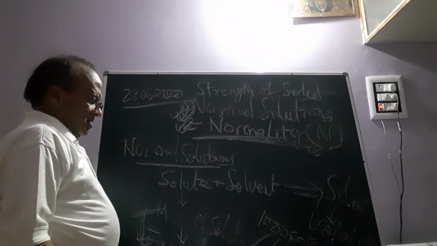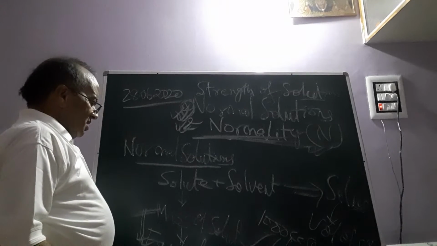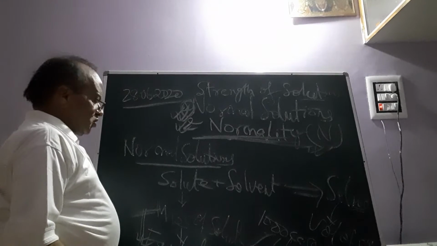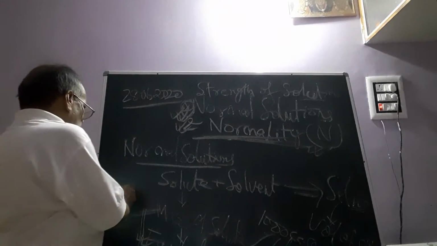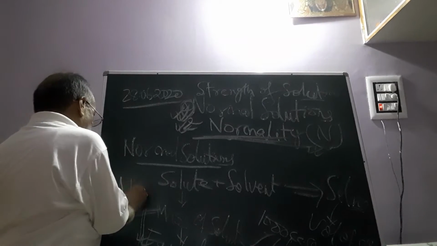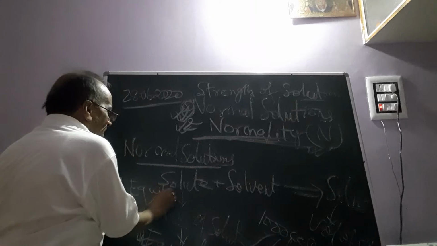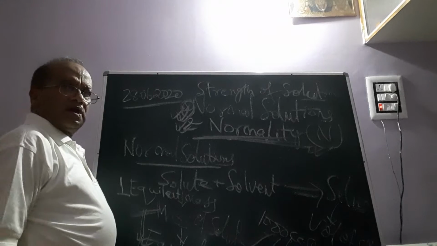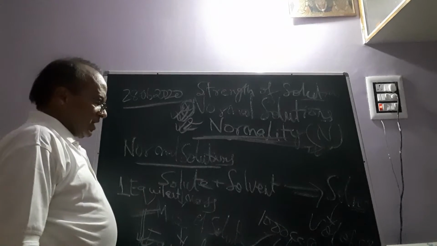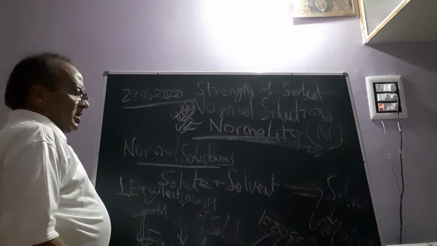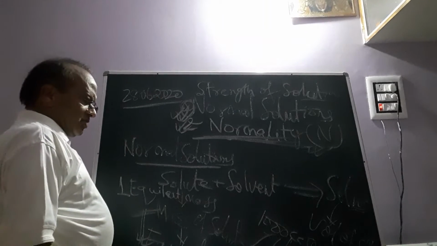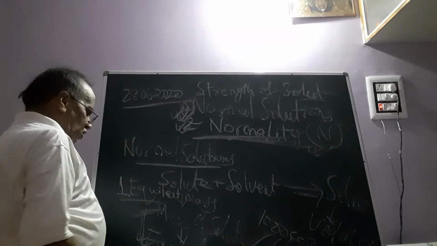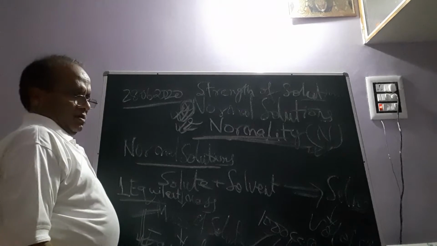In a clearer way, 1 liter volume of solution should contain one equivalent mass of the solute. For a normal solution, in 1000 cc or 1 liter of that solution, one equivalent mass of solute must be there.